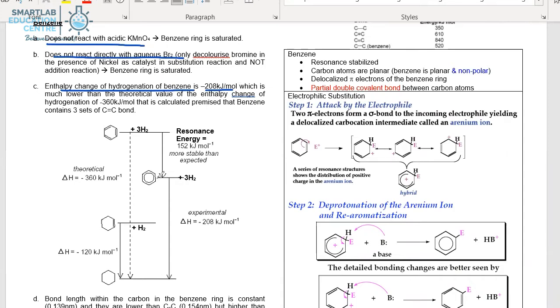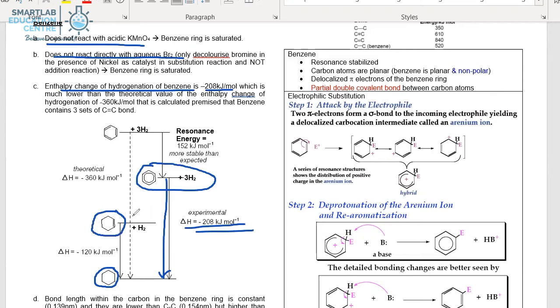If you look at it from the energy level diagram that was provided, it means that hydrogen, when it reacts with benzene, will go down and produce cyclohexane, and that's the amount of heat energy that's given. The other value to consider is that if you were to take cyclohexene to react with H2, you'll find it's only negative 120. So cyclohexene has 1 C=C double bond, while benzene has 3.